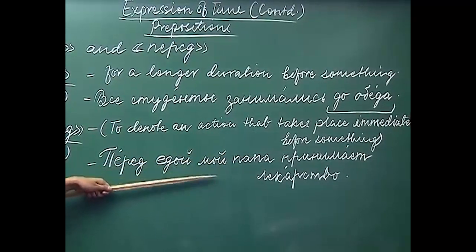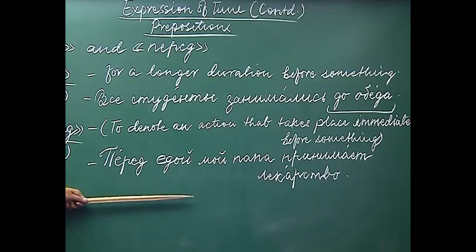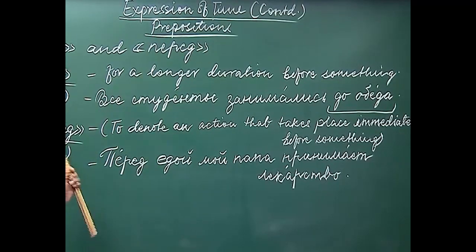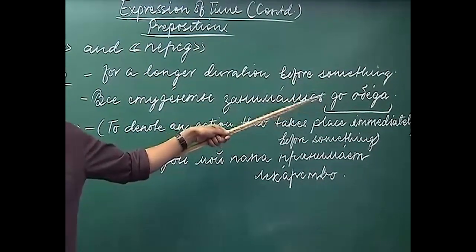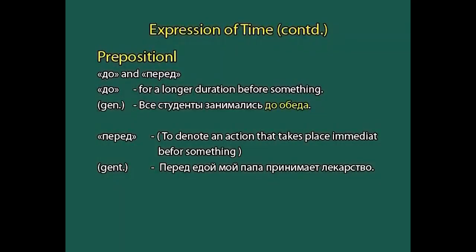So, here we are not using the preposition до, we use the preposition перед, and after перед we use the instrumental case of a noun, and after до we use the genitive case of the noun. So, this is the difference between до and перед, which mean before something.